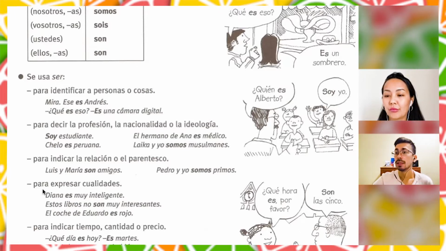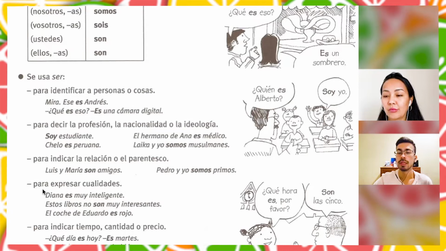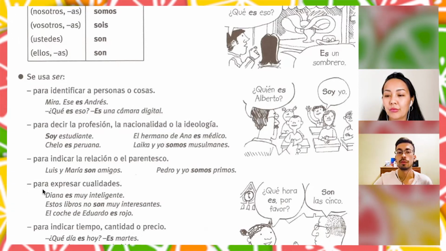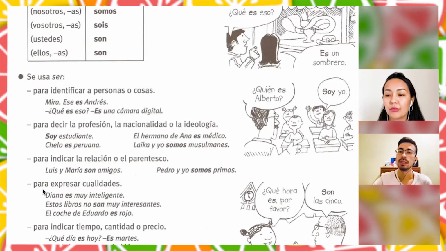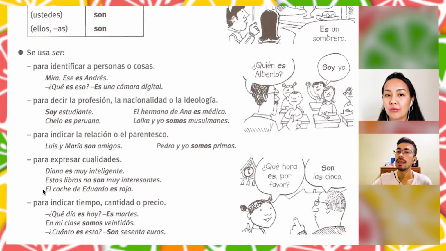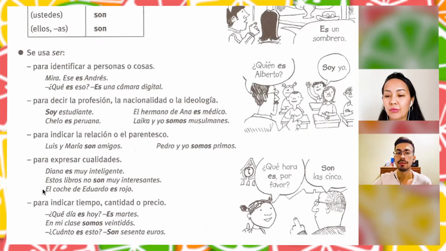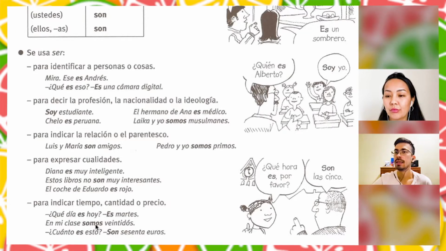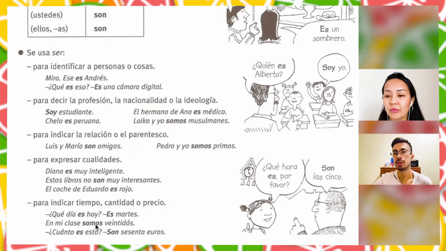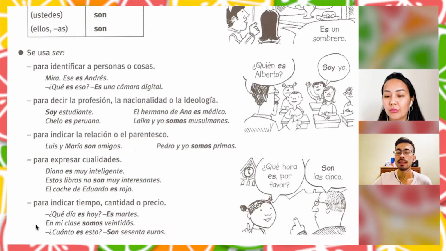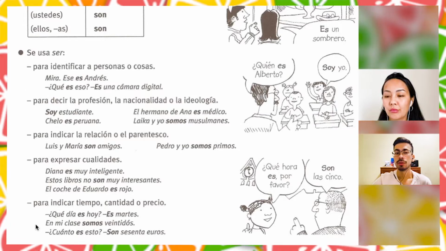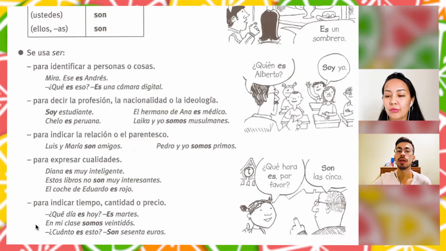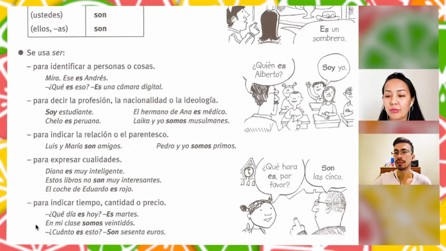And the last one is for time. We use this verb to talk about time, quantity, and price. For example, ¿qué día es hoy? Which day is today? Es martes. Here we use es. Tuesday is Tuesday. En mi clase somos 22. We are 22 in my class.